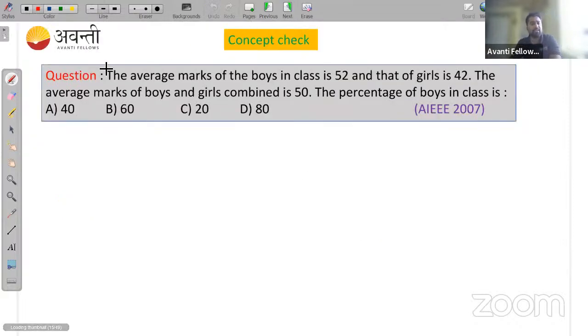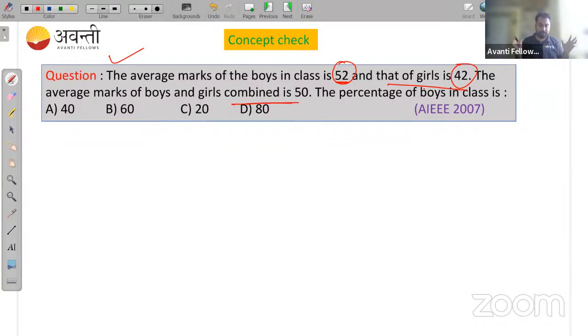So the next question is like this: the average mark of boys in a class is 52 and that of girls is 42. This is a group of observations. The average marks of boys is 52 and the average marks of girls is 42. The average marks of boys and girls combined is 50.